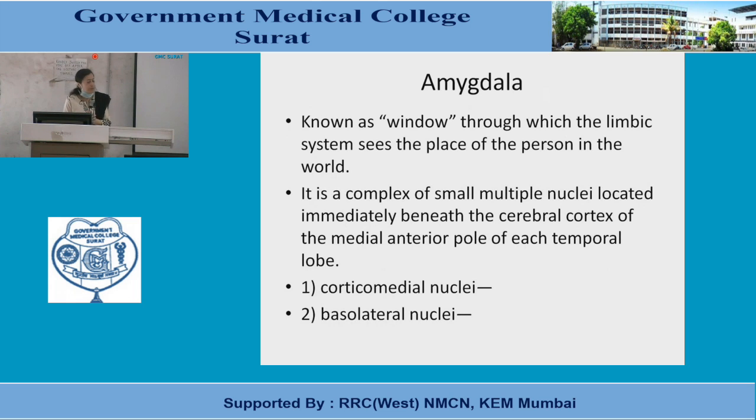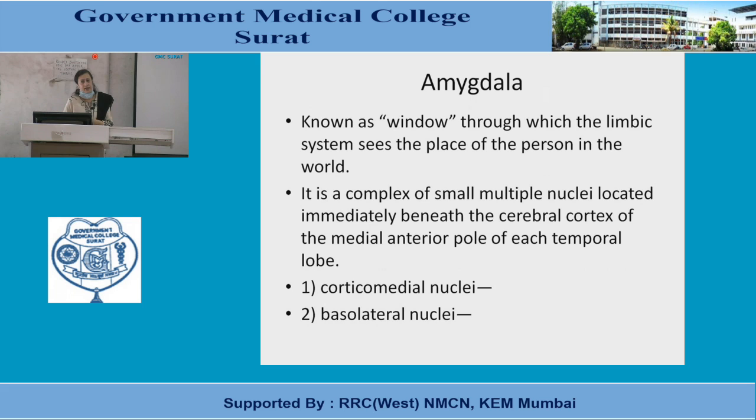Now about the amygdala, it is known as the window through which the limbic system sees the place of the person in the world. All the sensory signals, olfactory, visual, auditory, gustatory, even somatosensory, pass through the amygdala. We have already mentioned that it has corticomedial nuclei and basolateral and central groups of nuclei.